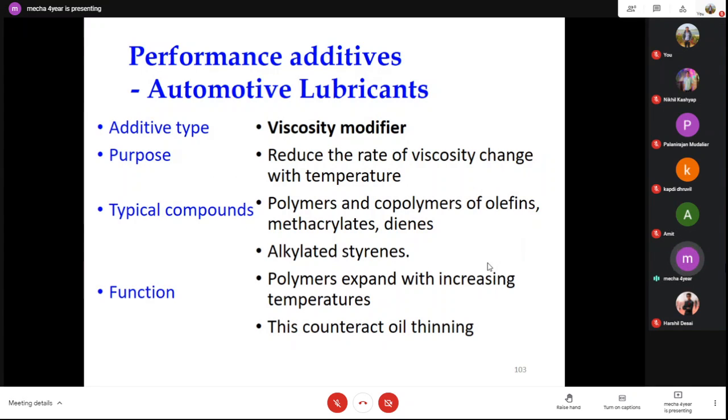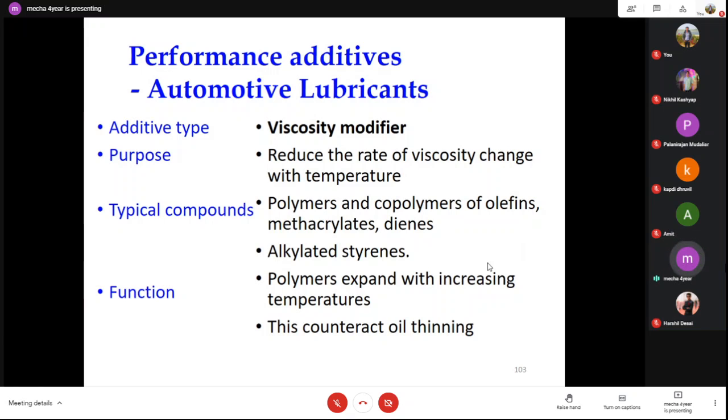So another type of additive we are discussing is the viscosity modifier. It reduces the rate of viscosity change with temperature. We generally add this kind of additive to synthetic lubricant when the temperature change is quite high.